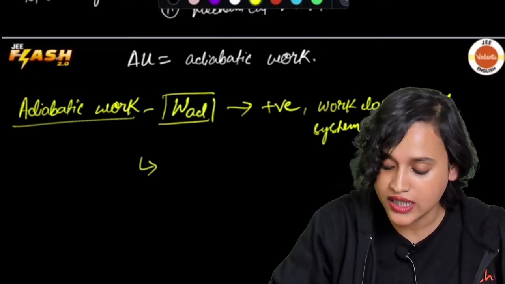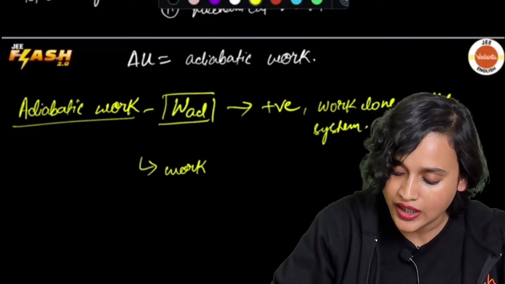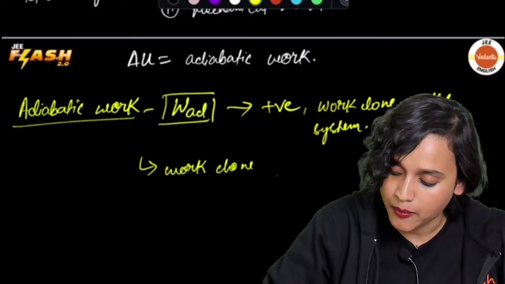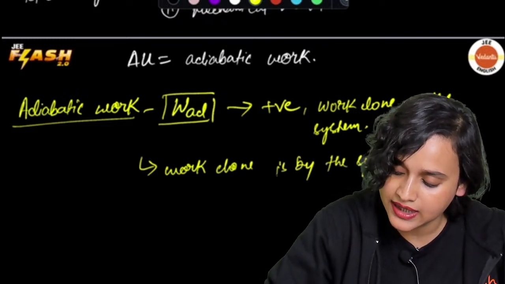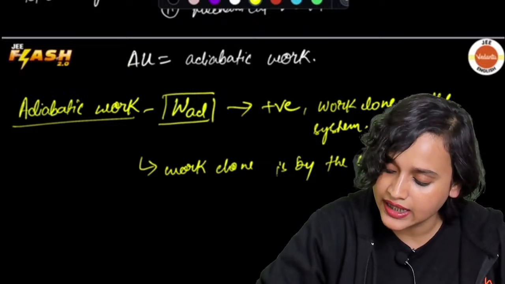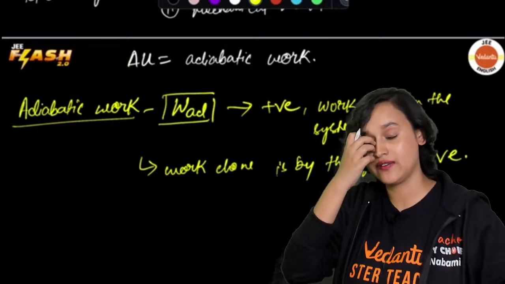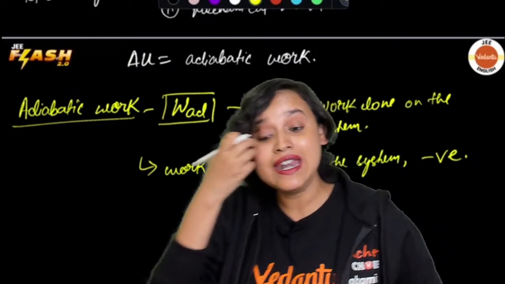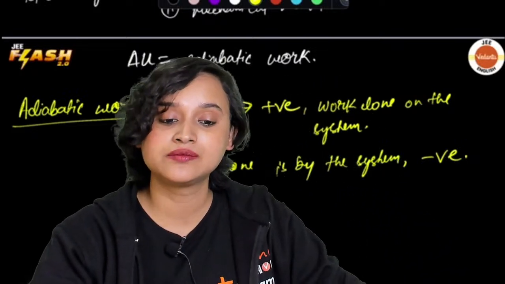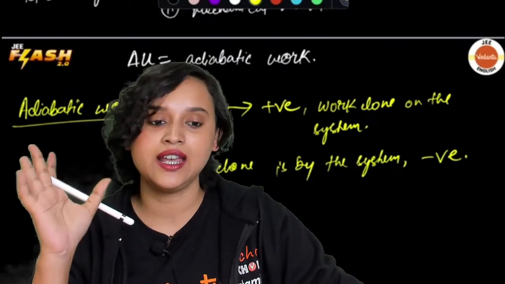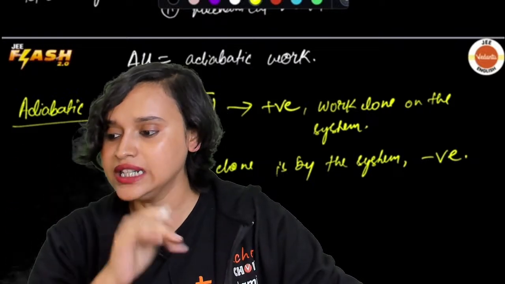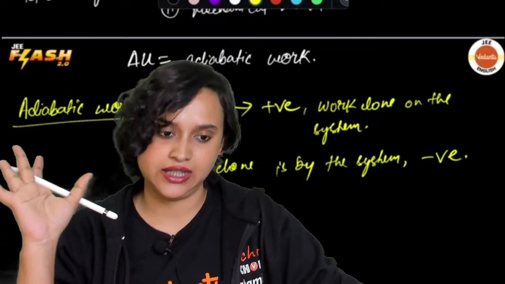But if the work done is by the system, then what will happen? Work done is by the system, then we will say that it is going to be negative, right? It is going to be negative. Am I right, everybody? Yes. So till here, do we understand everything?